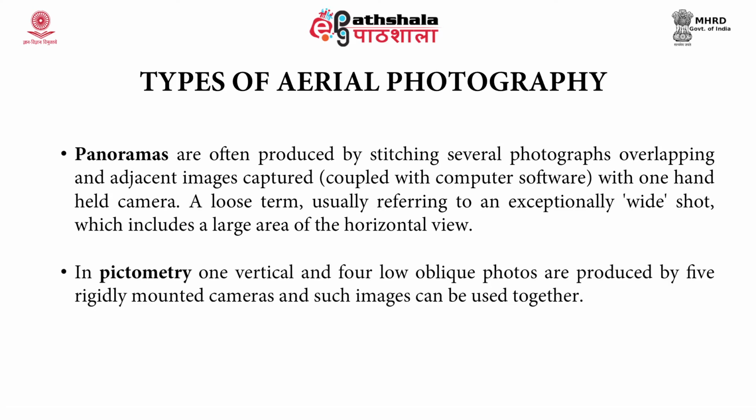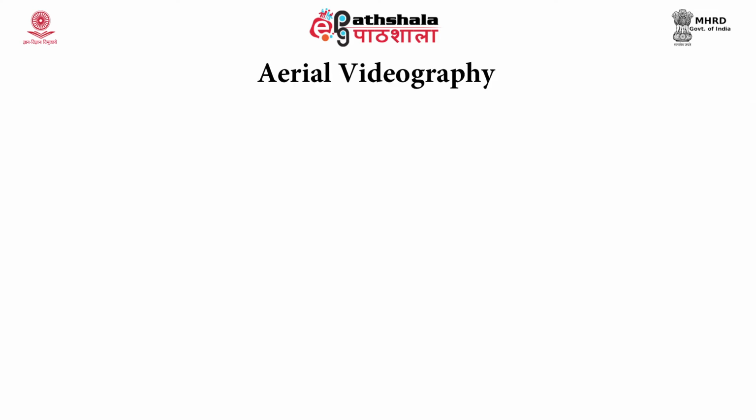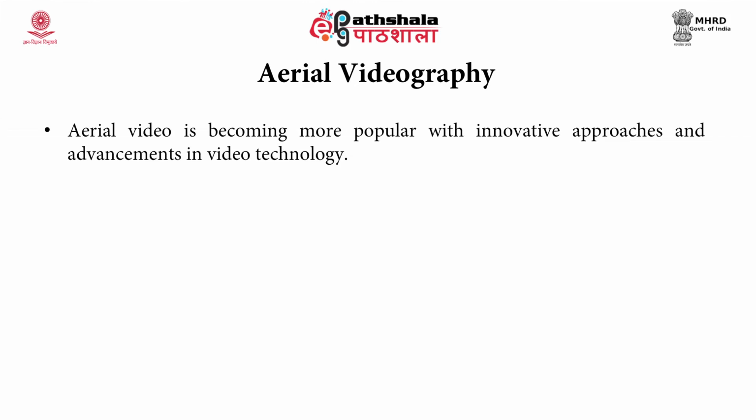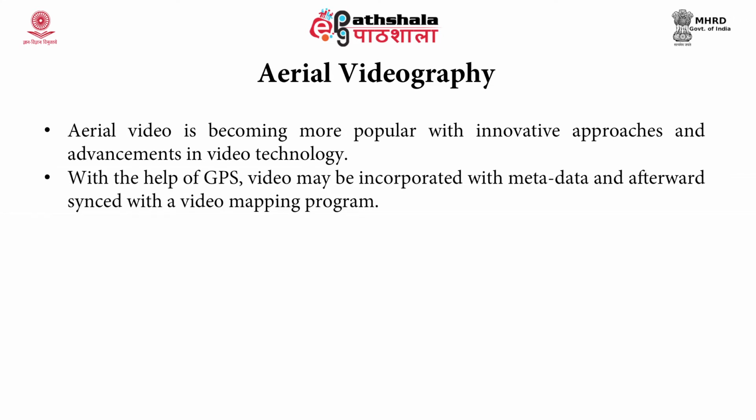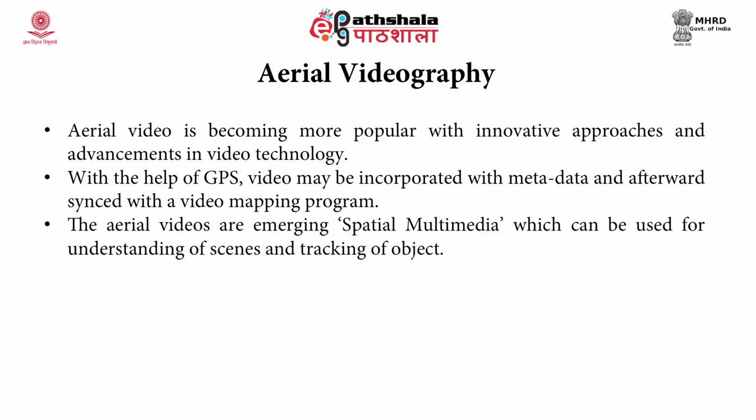In pictometry, one vertical and four low oblique photos are produced by five rigidly mounted cameras, and such images can be used together. The next category is aerial videography. Aerial video is becoming more popular with innovative approaches and advancements in video technology. With the help of GPS, video may be incorporated with metadata and afterward synced with a video mapping program. The aerial videos are emerging spatial multimedia which can be used for understanding of scenes and tracking of objects.